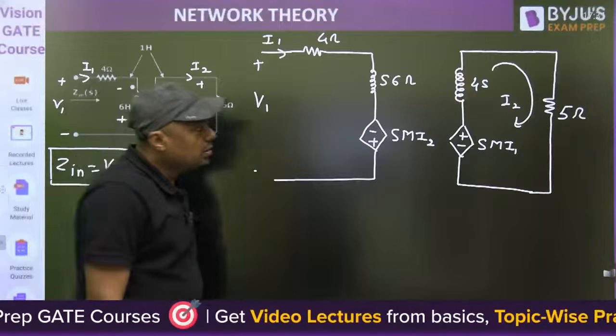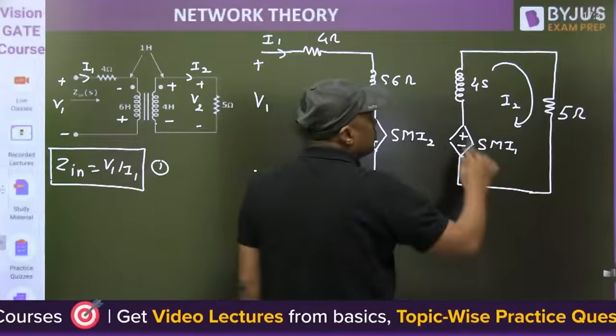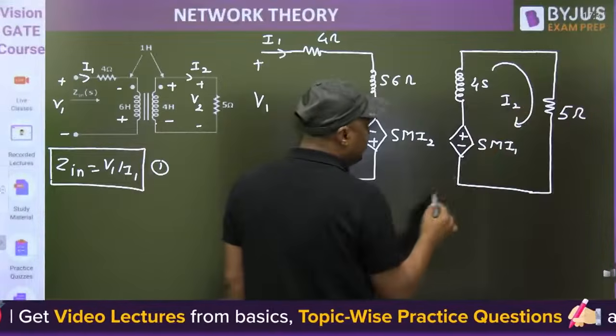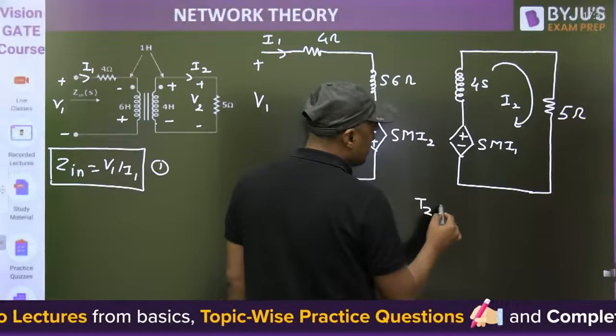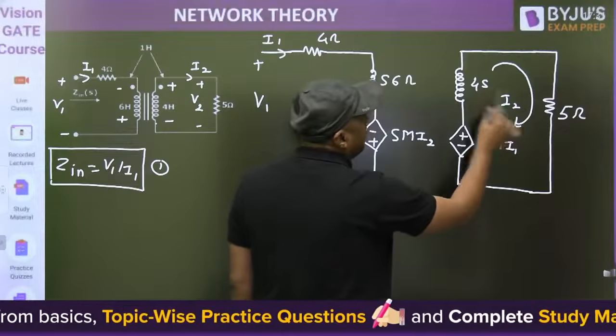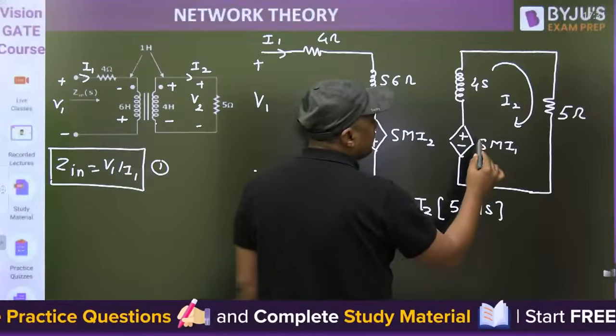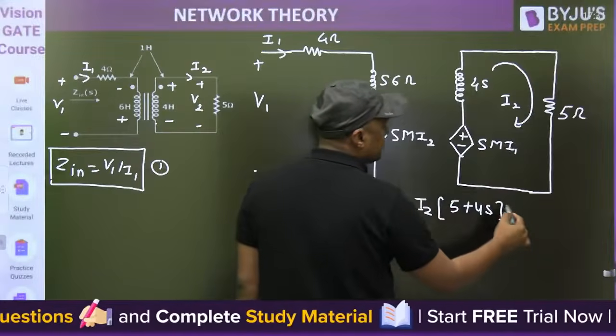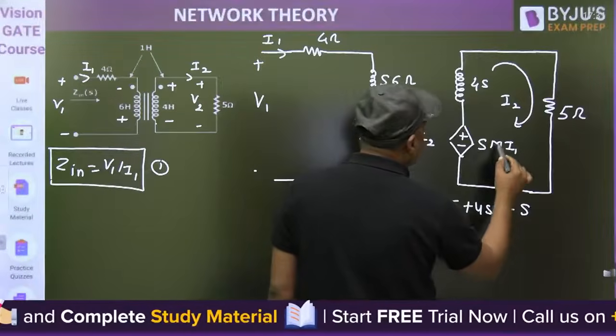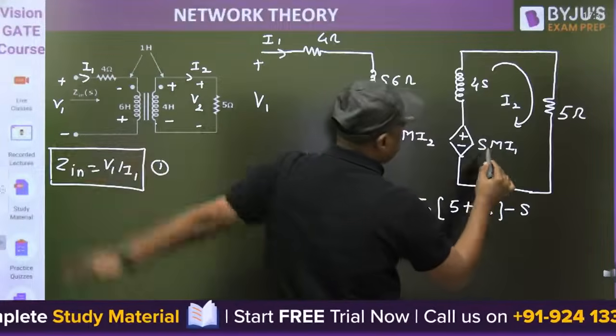Now, first of all, write the KVL in this loop. So what are you going to write? I2 into (5 plus 4S) minus SM I1. What is the M here? M is 1 Henry.